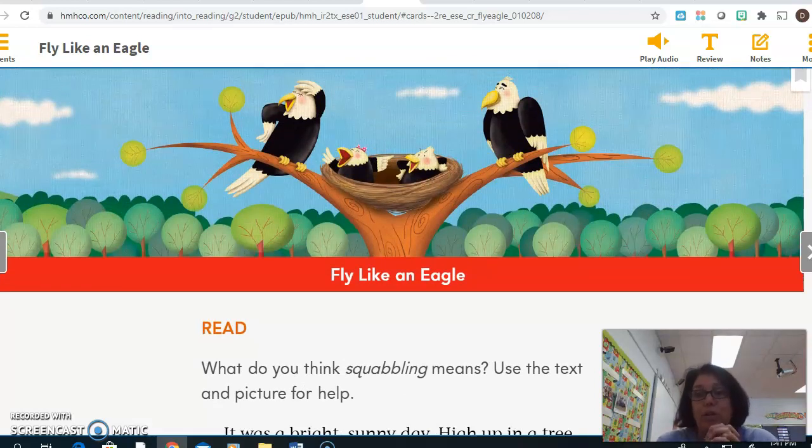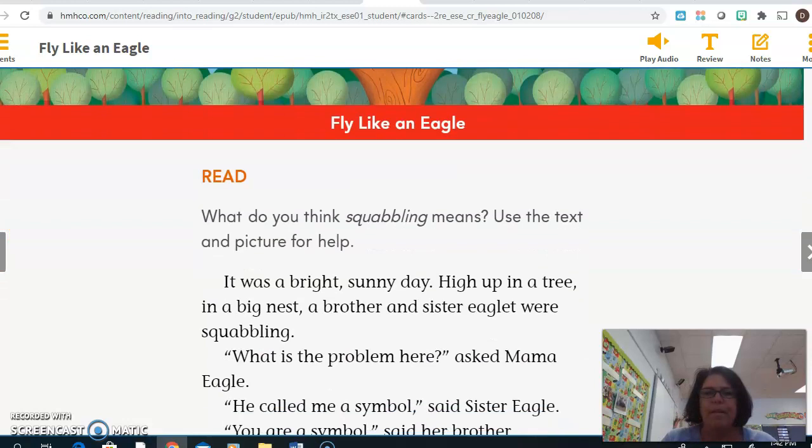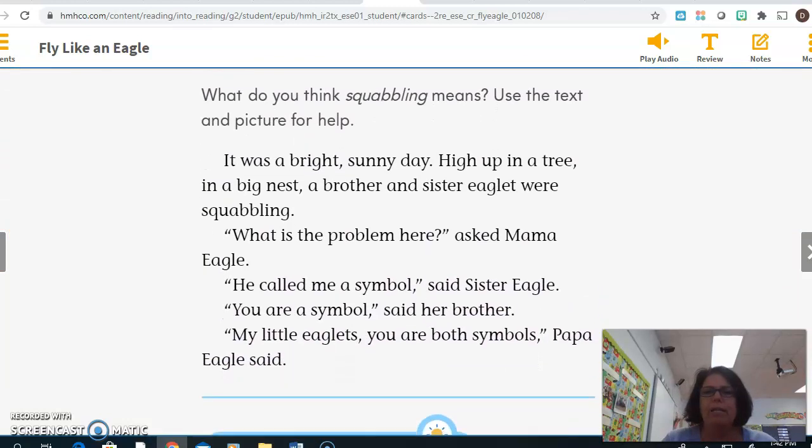Well, when I look at the picture, I see a mama eagle and a papa eagle and a sister eaglet and a brother eaglet. And the sister and the brother seem to have their mouths open, might have a little bit of anger going on their face, like they're angry about something. So that's a clue to me. That picture has a clue to me. Now, I'm going to read through the sentences, the first few sentences in this page again, and see if I can come up with a definition for the word based on what I'm reading.